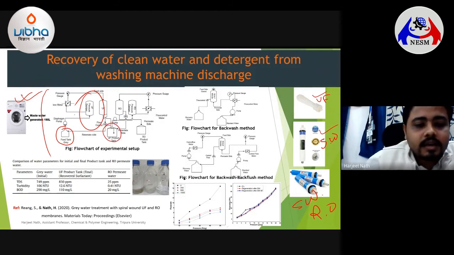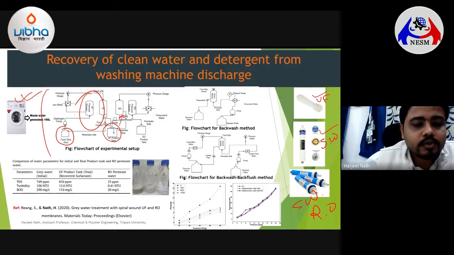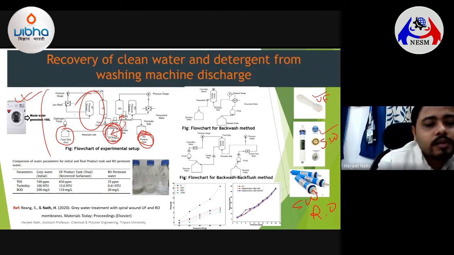From this tank, we use a reverse osmosis membrane technique, which has been optimized depending on the process conditions. Using this RO technique, we are able to produce clean water, and the surfactant which is released from the RO as a reject goes back and gets stored in the UF product tank. If you keep operating this process for more and more time, what will be left is a very concentrated surfactant solution here, and the clean water product here.